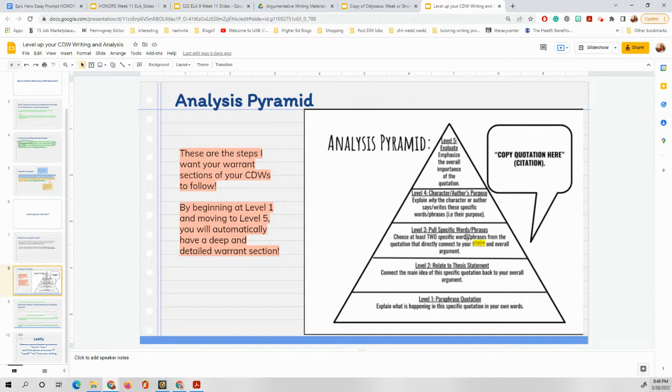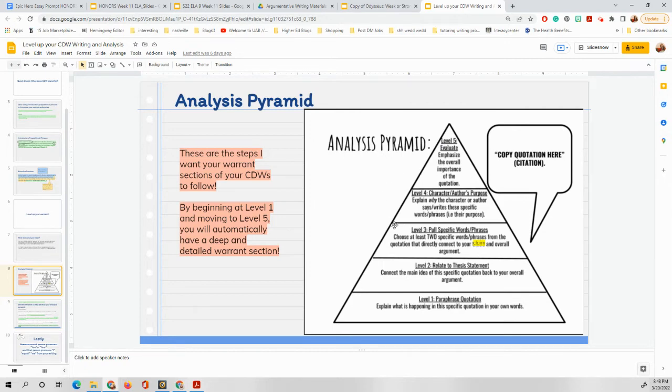Level 3, you're pulling specific words and phrases. Level 4, you're going to connect this to the author's purpose. Okay, this is, why are the characters saying what they're saying? Why did Homer write this quote? Okay, what's going on in Odysseus's head? That's what level 4 is. And then level 5 is emphasize the overall importance of the quotation.